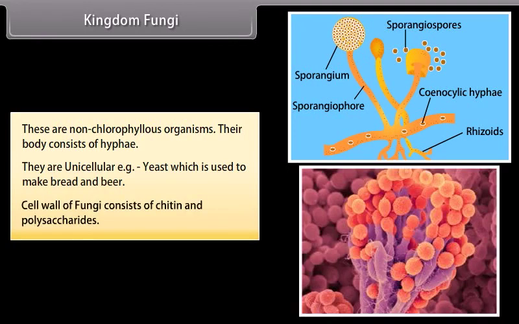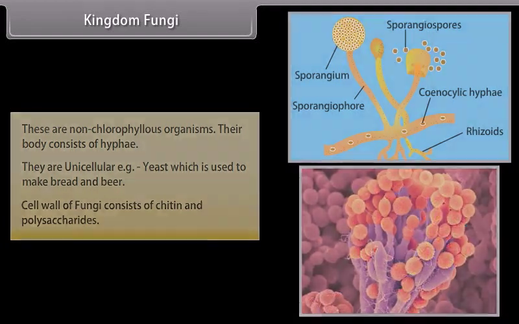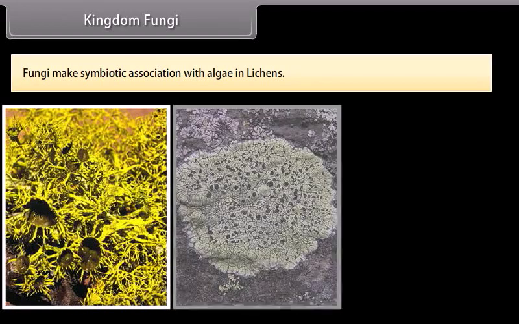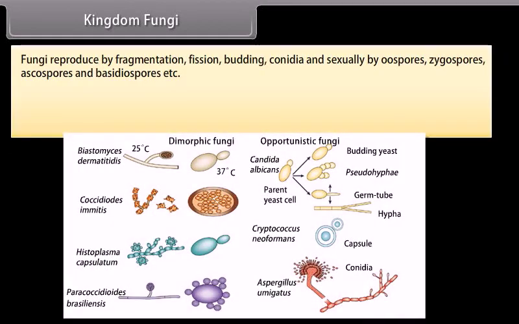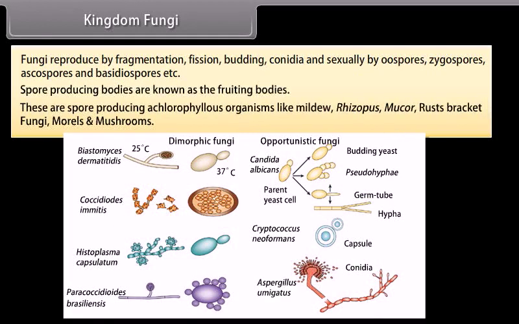The cell wall of fungi consists of chitin and polysaccharides. Fungi make symbiotic association with algae in lichens. Fungi reproduce by fragmentation, fission, budding, conidia, and sexually by oospores, zygospores, ascospores, and basidiospores, etc. Spore-producing bodies are known as the fruiting bodies. These are spore-producing achlorophyllous organisms like mildew, rhizopus, mucor, rust fungi, morels, and mushrooms.